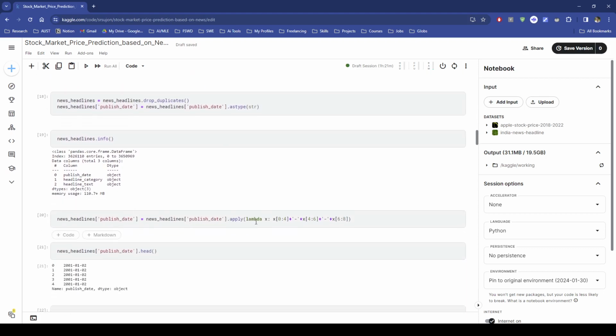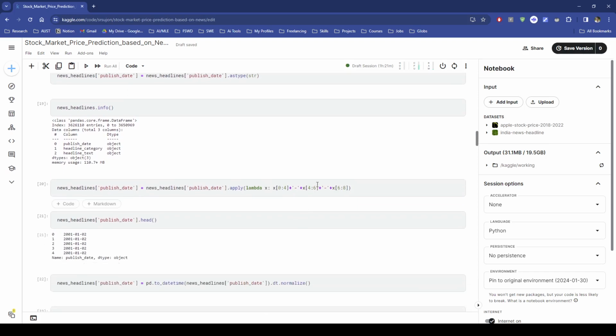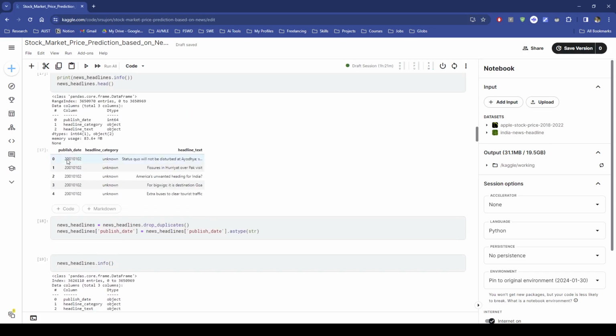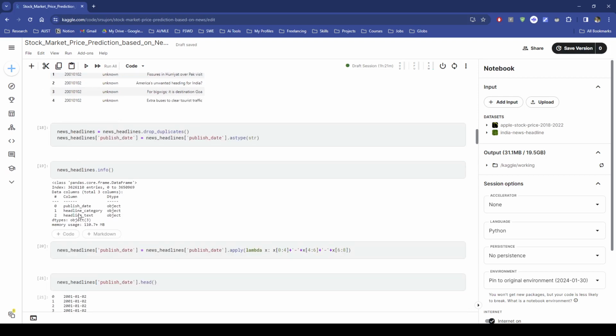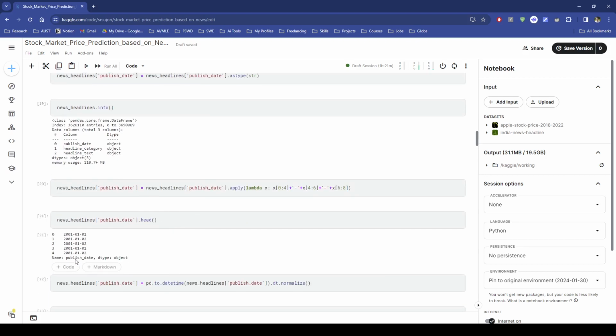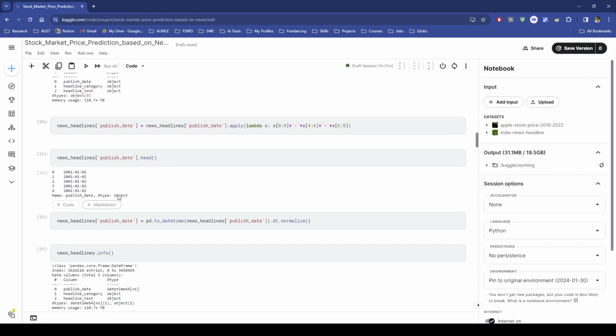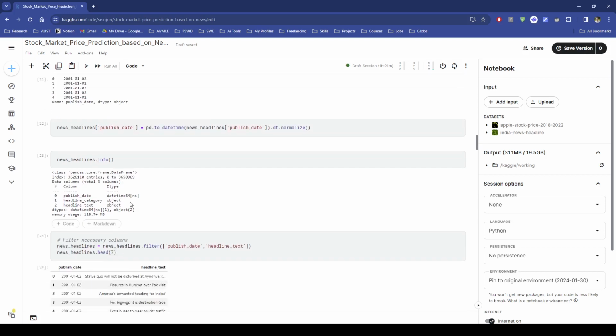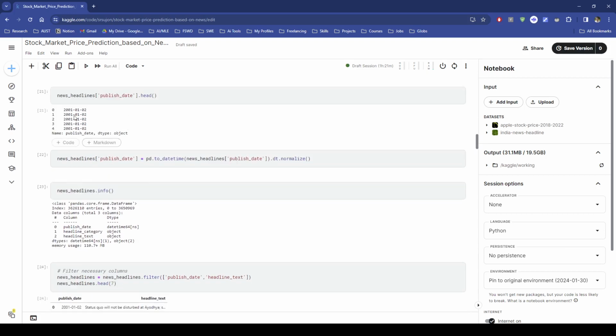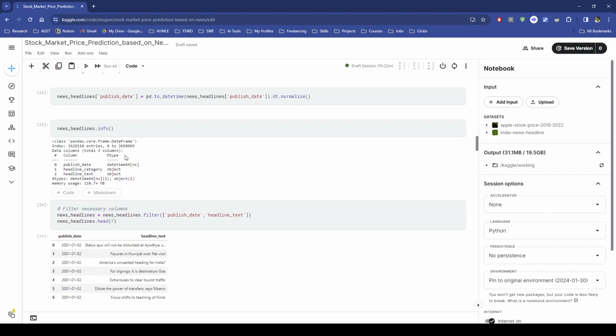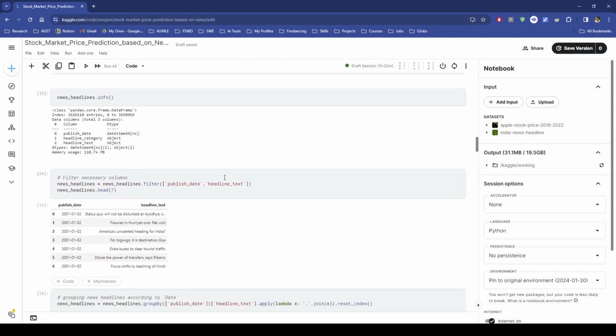So I've applied a lambda function so that we can make the numerical date into a date time object type. I have to use the same data type in both cases, so I have to normalize it and make it date and time. Then news headline info, then I've done the filtering.